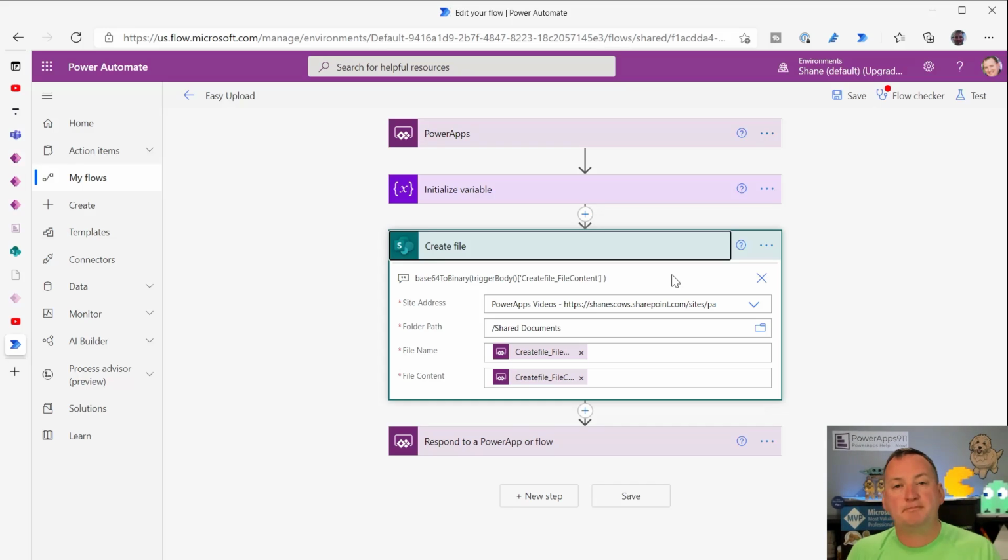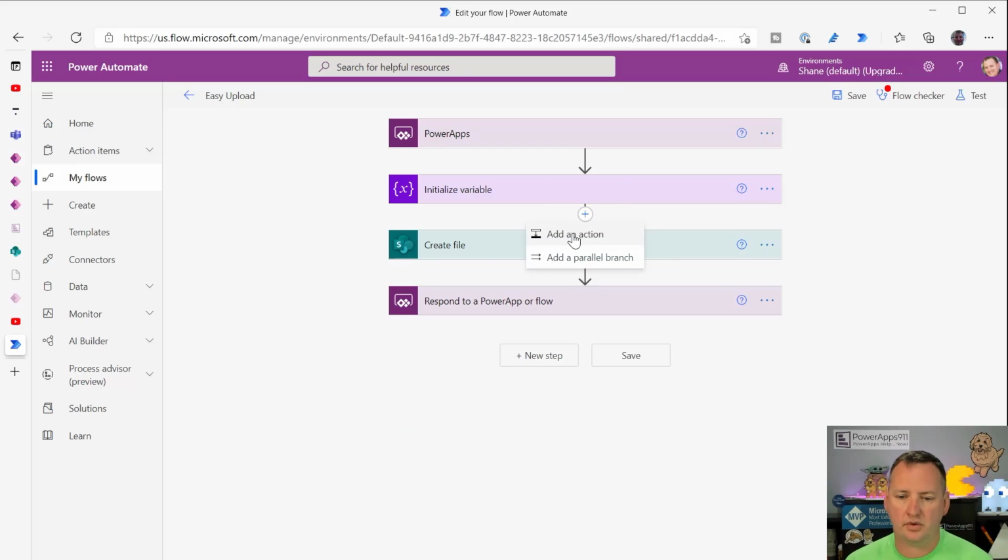That's what binary is. But PowerApps and most of the rest of the world works in images that are in the base64 format. So when we're over in PowerApps, we use the JSON function to grab the image, and we get its base64 representation, right? That's all the A's and B's and 1s and 2s and 3s that make up the file. And when we send it over to the flow, you have to use this expression right here, base64 to binary. And where people get really confused is, what is trigger body create file content?